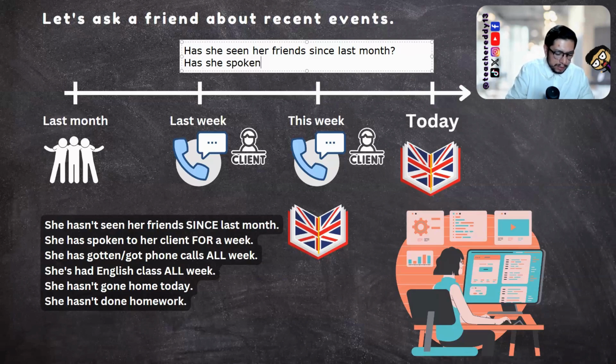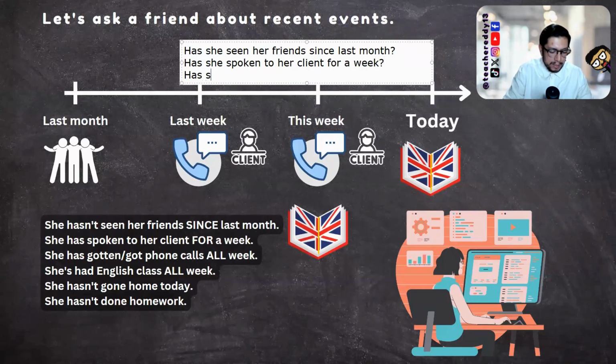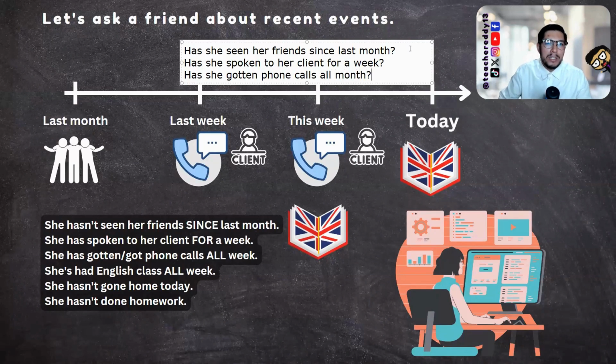Has she spoken to her client for a week? Yes, she has spoken to her client for a week. All right, check my next question. Has she gotten phone calls all month? According to the information, no, she hasn't gotten phone calls all month.